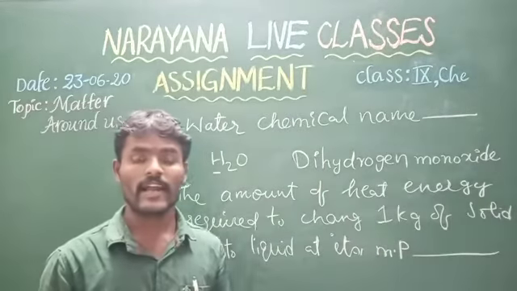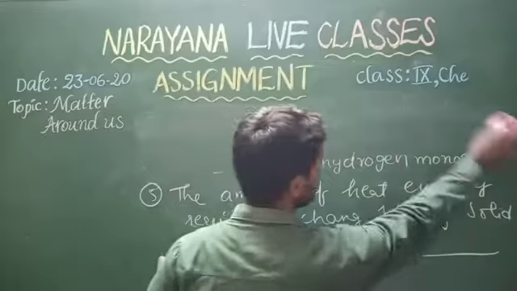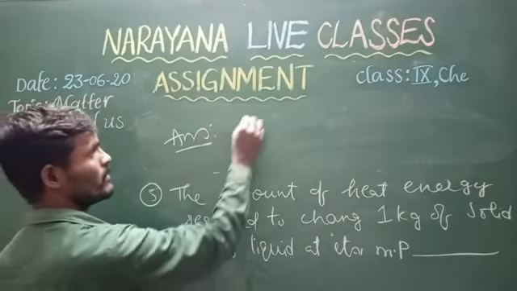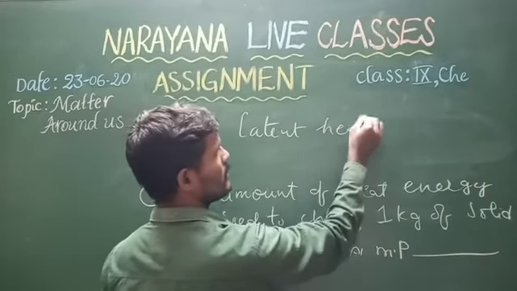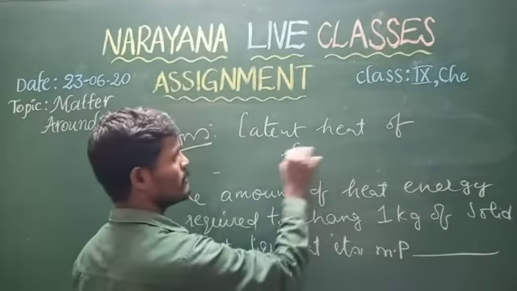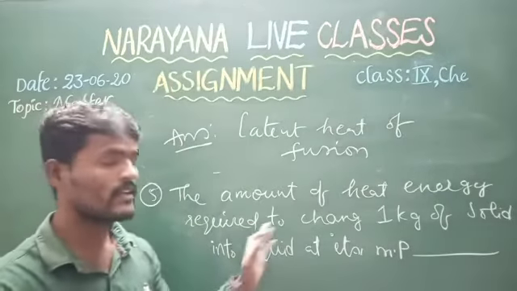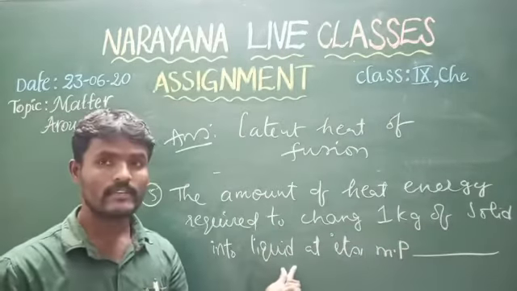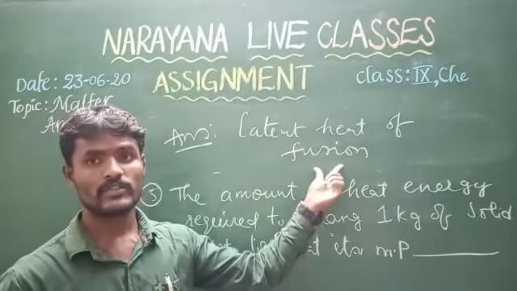The answer is latent heat of fusion. The amount of heat energy required to change 1 kilogram of solid into liquid at its melting point is called latent heat of fusion.